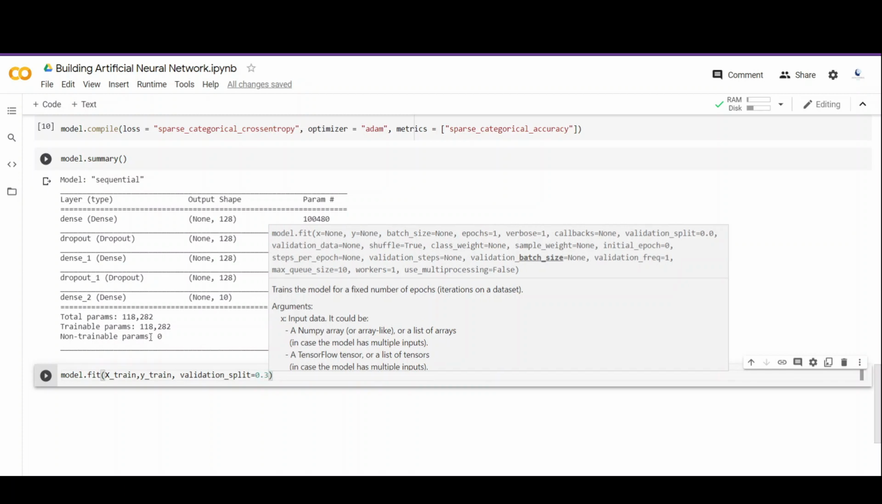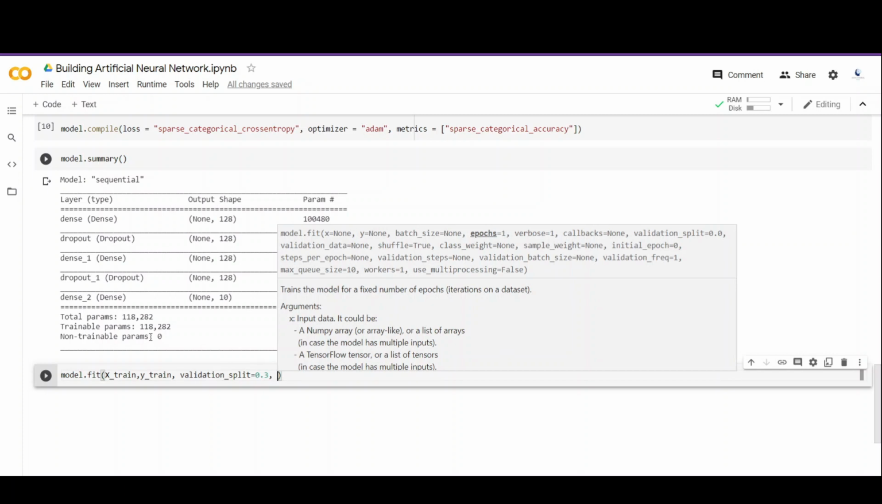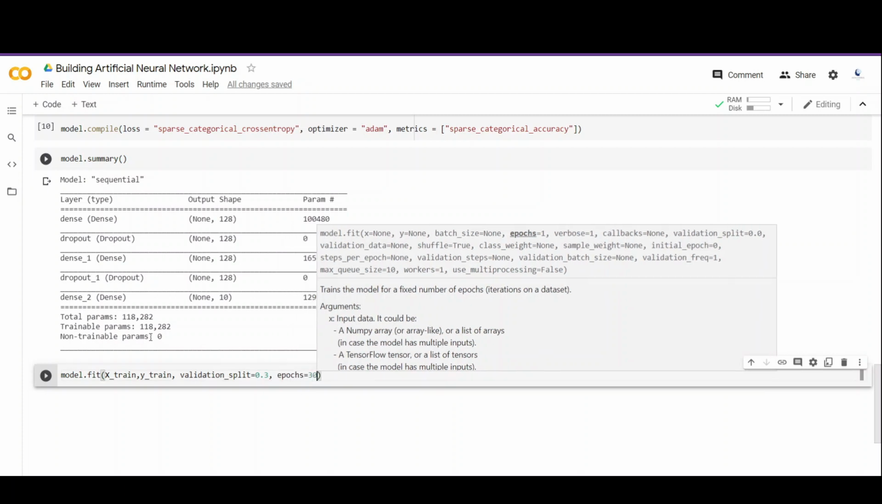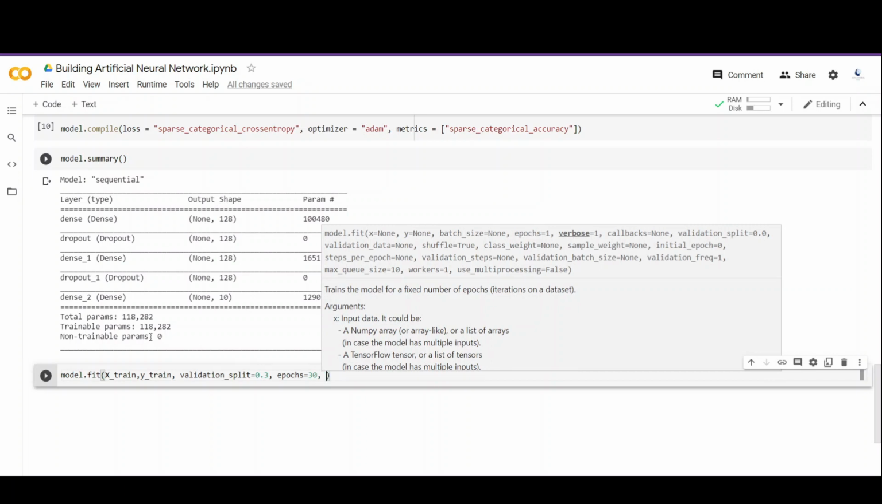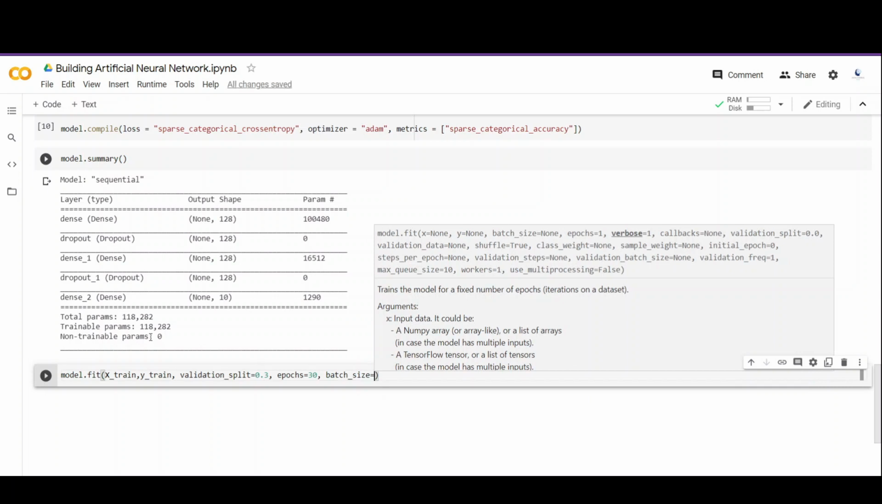And next we pass the epochs. In my case, I am passing 30. That means that I want my model to see the data 30 times. And you can pass whatever number you want to. And the last parameter that we have to pass is batch size. So I am going to pass the batch size equal to 32.